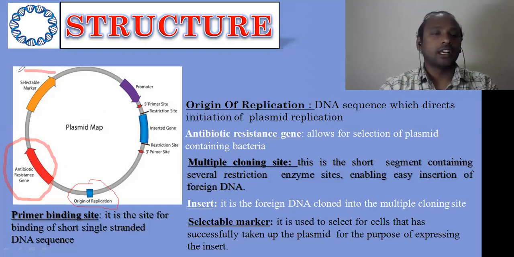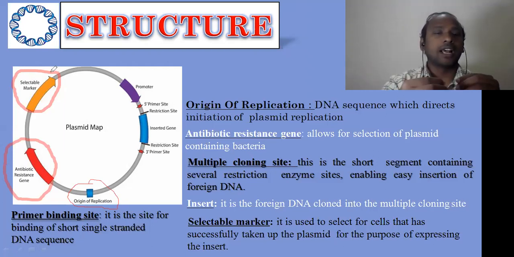After this, there is one more region, which we call the selectable marker region. This selectable marker region is very important for application purposes. For suppose we are inserting a new DNA and we want to select that inserted plasmid, definitely the selectable marker is important, and it can be present in the plasmid region.